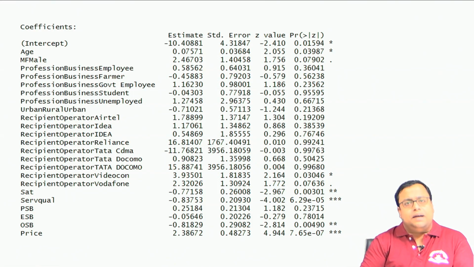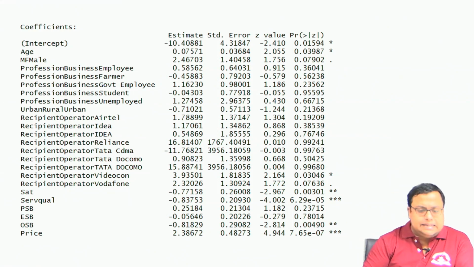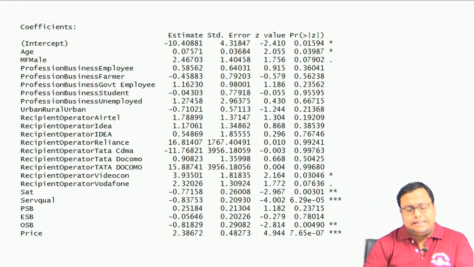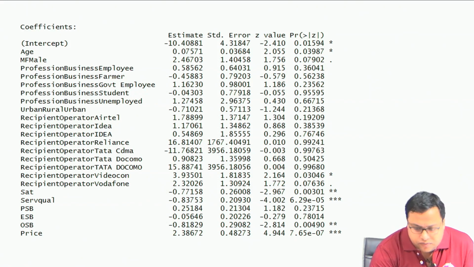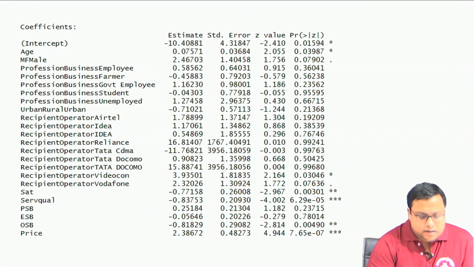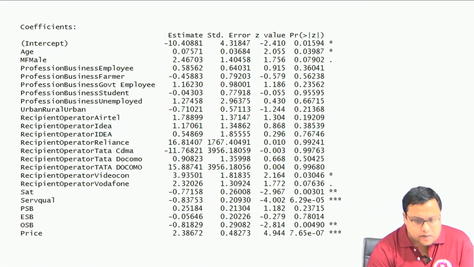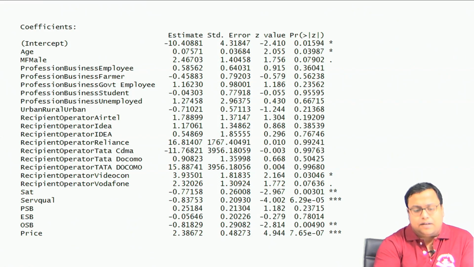So, in this particular output I am seeing that age is significant, and age is significant and positive. That means, as age increases, your chances of staying back increases. So, 1 means staying back here. I will just check first. Actually, 1 means leaving here. In this particular case, we can see that as age increases, people are more prone towards leaving and switching. So, we have to explain this theoretically, we will see how we can explain.